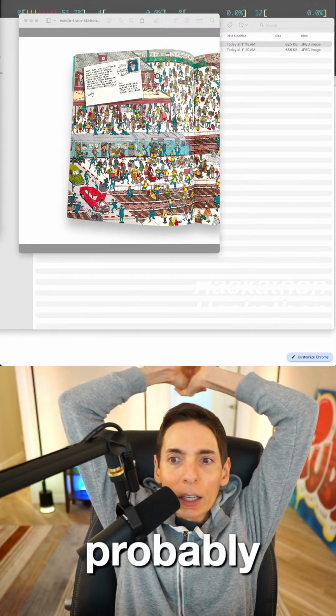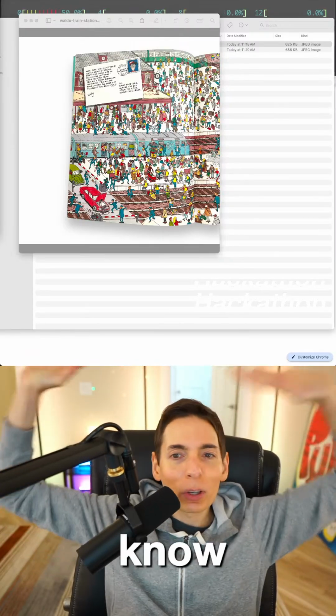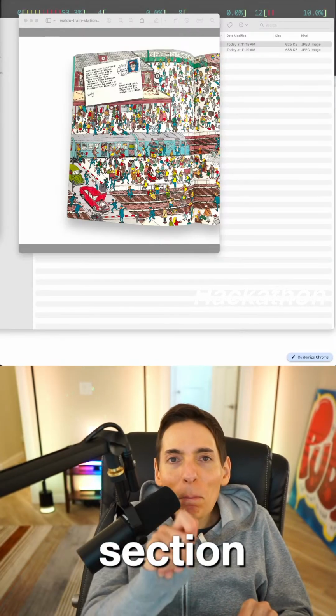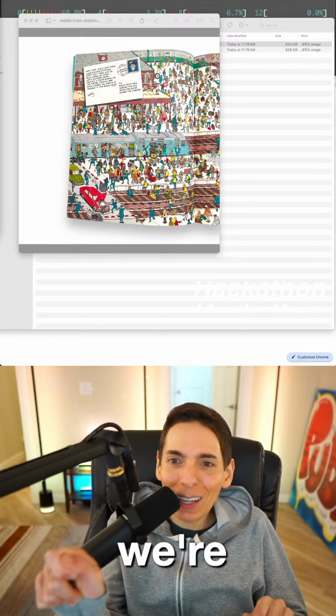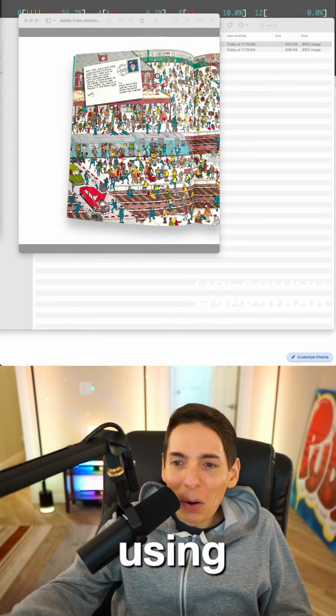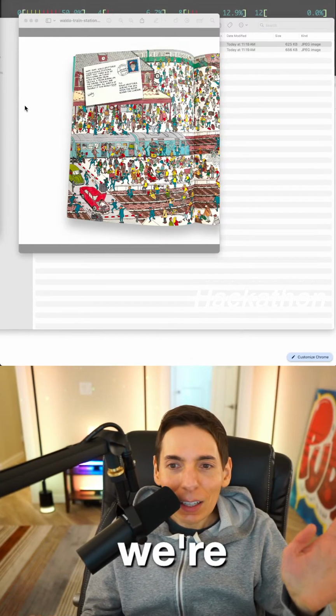We'll probably use Claude. And then I'm going to have it write an agent. I know we're going Inception here. We're cooking with AI agents to make an AI agent. We're going to use an AI agent to make an AI agent. Does that make sense? And the AI agent that we're making is going to be a Waldo finder.